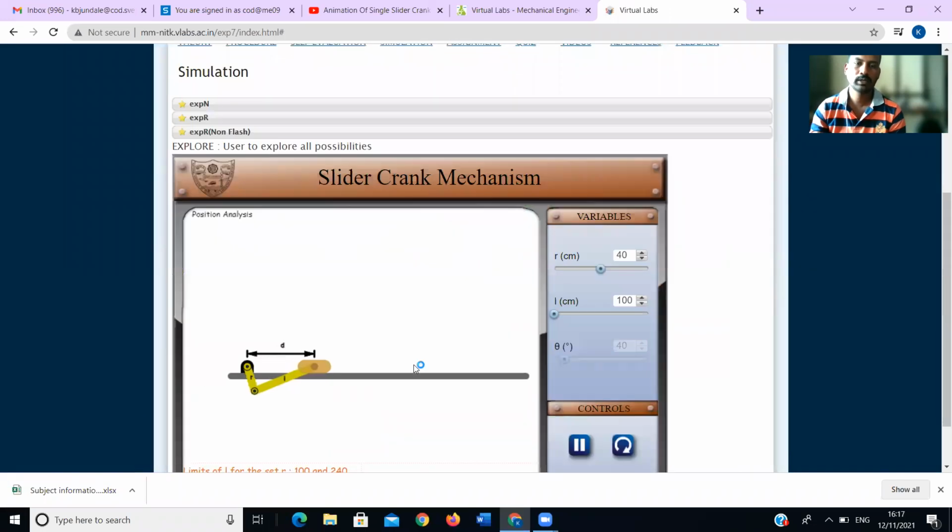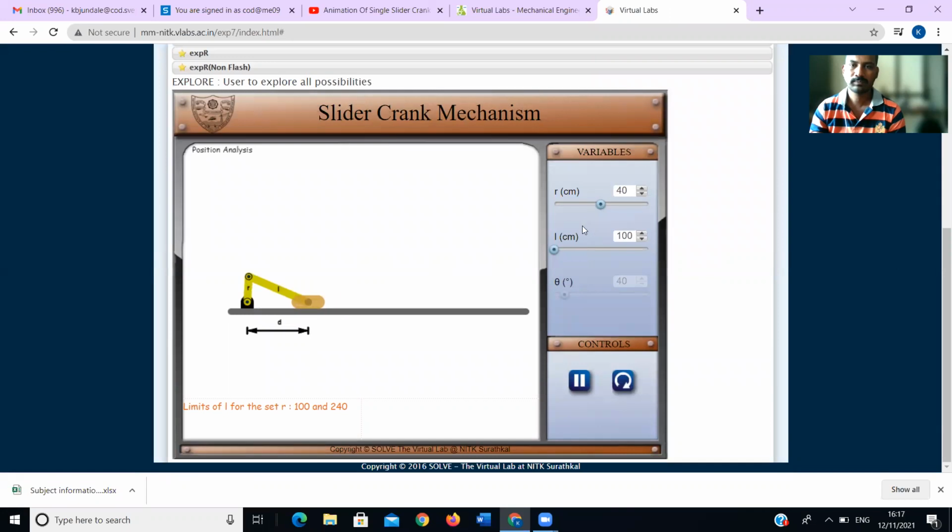Okay, now here you will get the thing. I will change the radius. Radius means the crank radius. If I reduce the length, it will change. If I change the radius, you can see here. If I change the connecting rod length, it will also change. It depends upon the crank radius and connecting rod length.